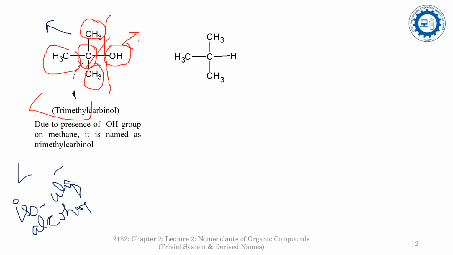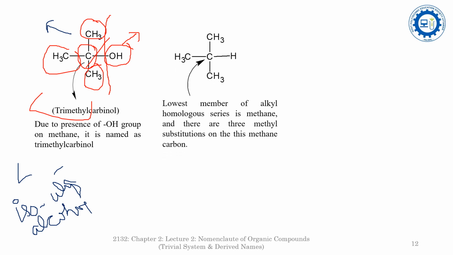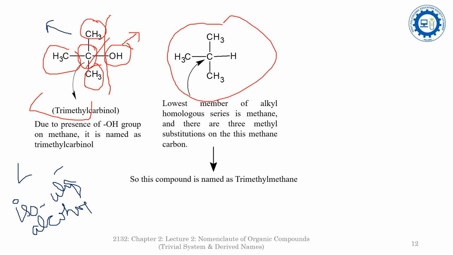See the second example. If you see here, as per the trivial system of nomenclature, it is isobutane, because the total number of carbons in this compound is 4, so that's why it is butane.